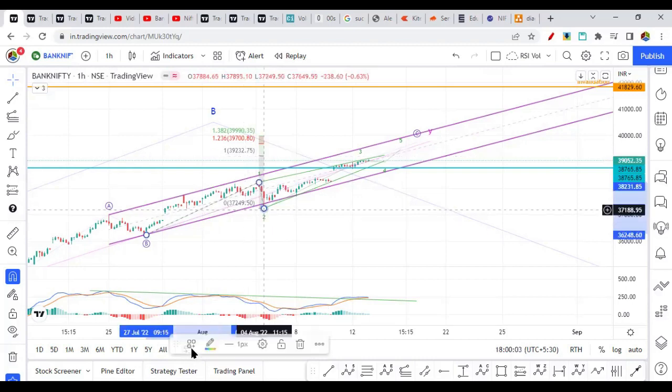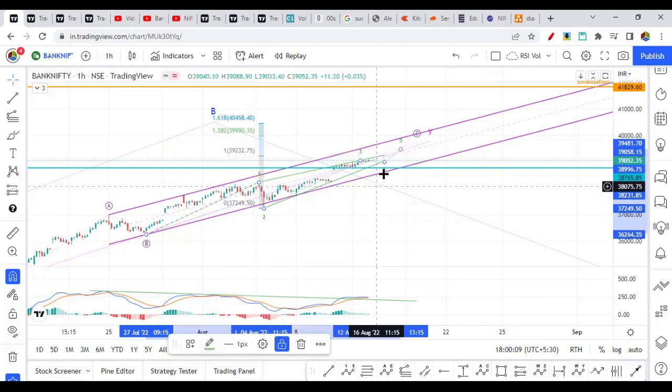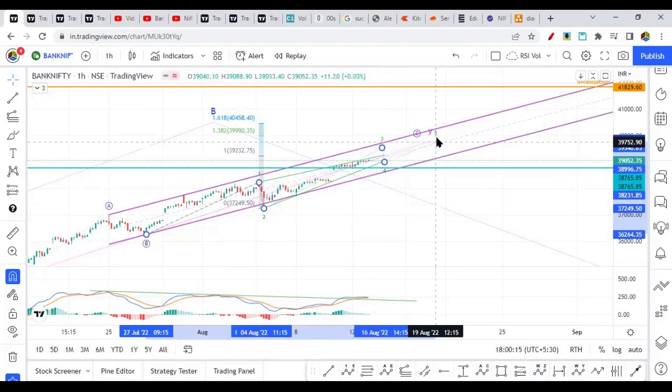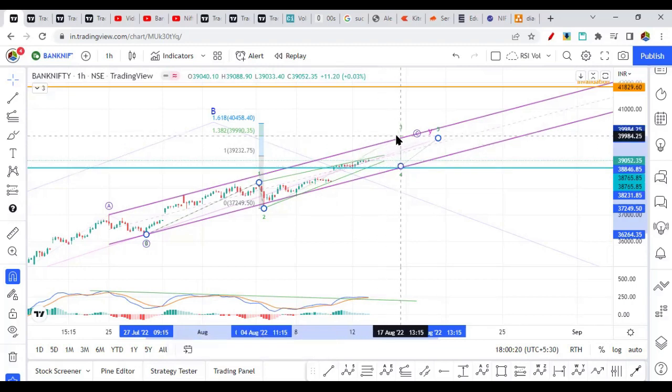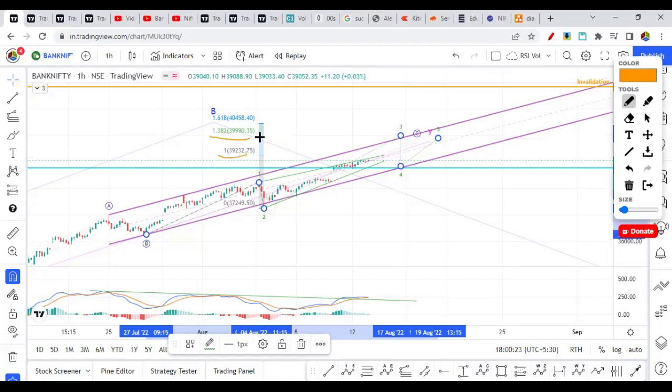In the next session, if the third wave goes higher, so it needs to cross this, then we will have a bigger third wave. The third wave can be bigger, going more on the upside. Right now this is looking like a wedge structure, or it can head towards these levels. These are the numbers that you need to remember. There is a lack of movement, and this is not looking like an exact impulse pattern. So I would be looking for a top near 40,000 in Bank Nifty, which is looking like a 1.38 Fibonacci level. It can make a top near that, and then it can give the bounce as a fifth wave.